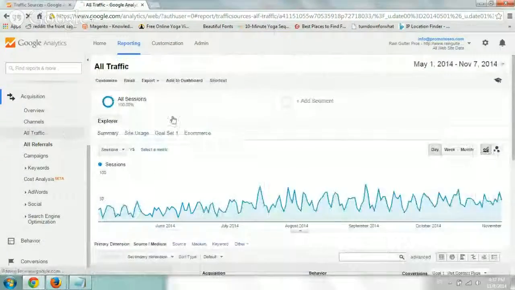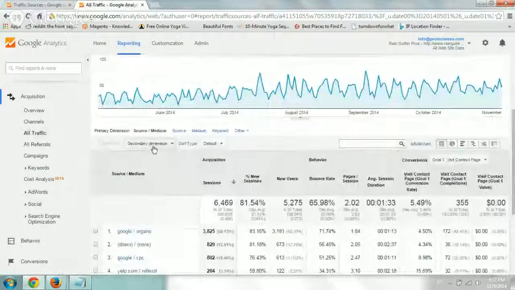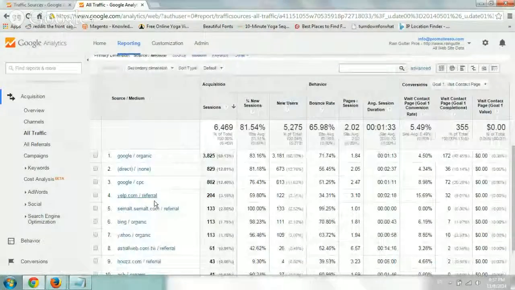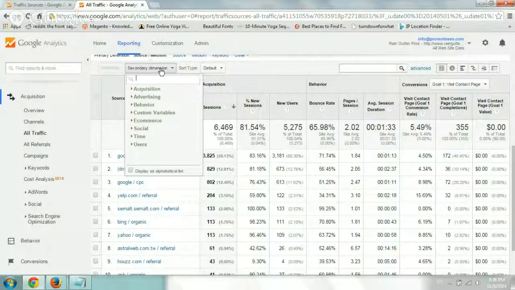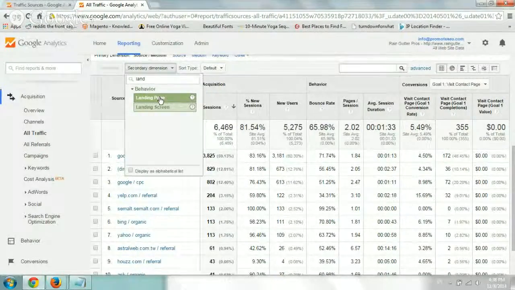Actually, let's do one more thing. So again, as we mentioned in prior videos, the secondary dimension, adding another important column is really, really helpful. So again, going back, even though we split the organic into Google Organic and Yahoo Organic, it's still too much of a big average. So what we can do is we can add a secondary dimension. Either click and see the secondary dimensions of Google Organic, or just keep it here. So if I say I want to look at, let's say, the most popular landing pages from Google Organic.